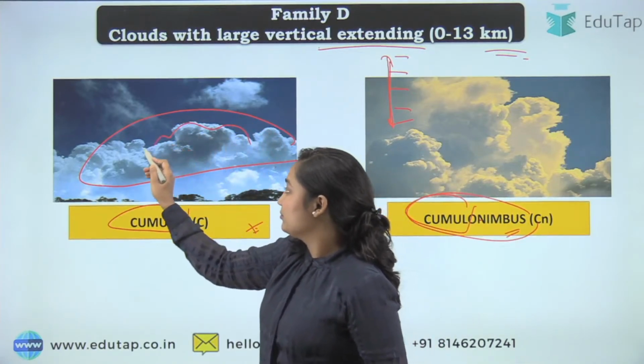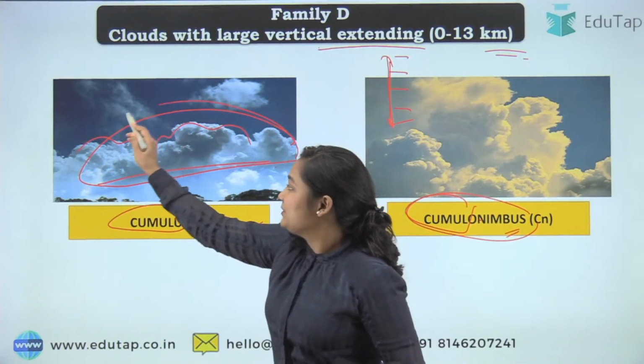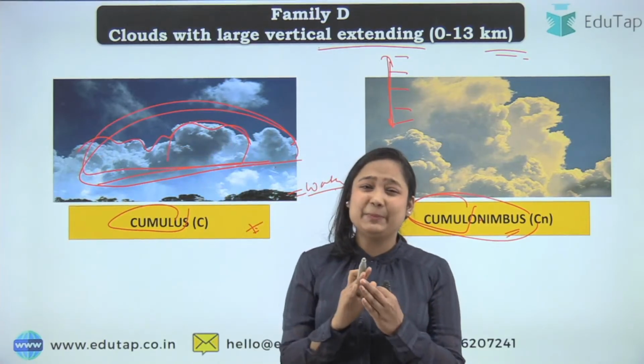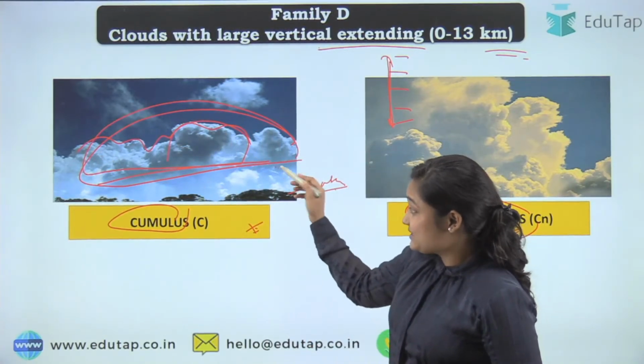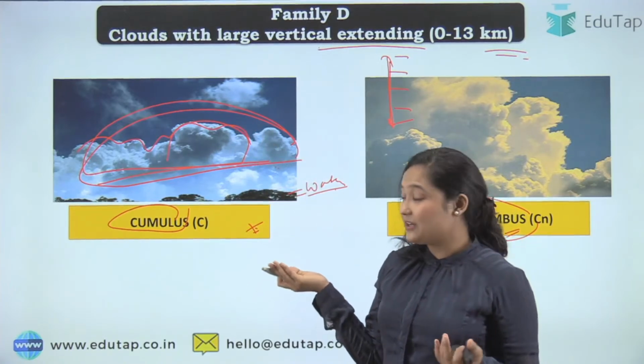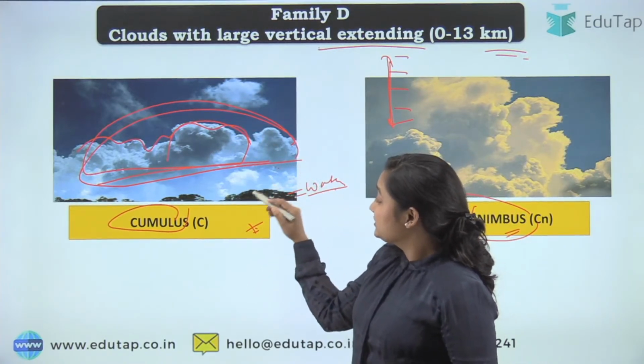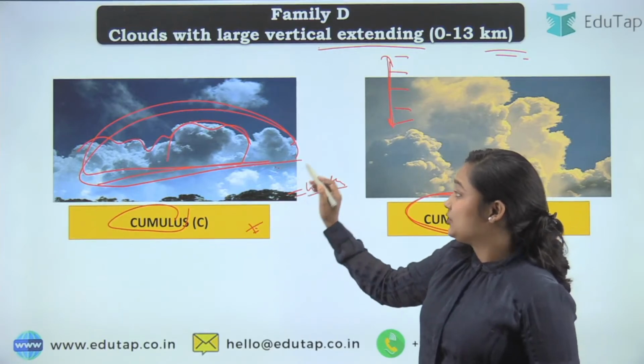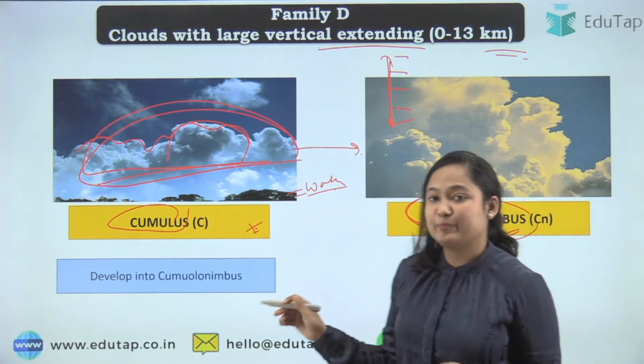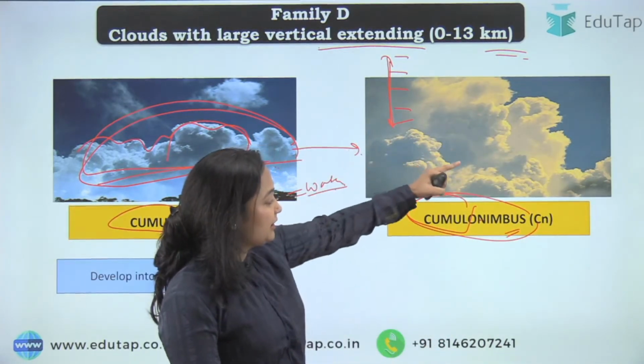Okay, they are like sheep. Again, dome shape these are, as you can see, and they look very pretty in the sky. Okay, they cast shadow. Again, as you can see, they have volume. Of course, they will cast shadow. And the good thing about them is usually what happens, cumulus develop into cumulonimbus. Okay, these clouds convert into these clouds.